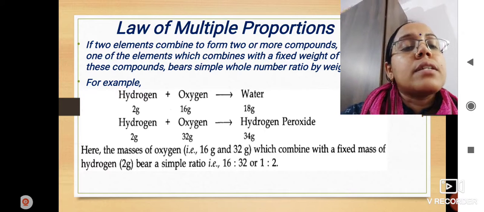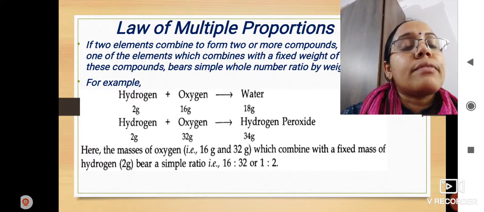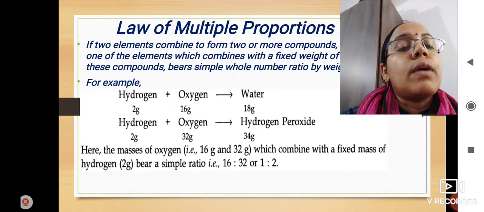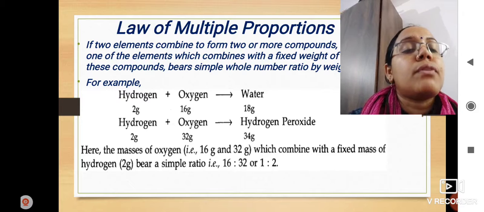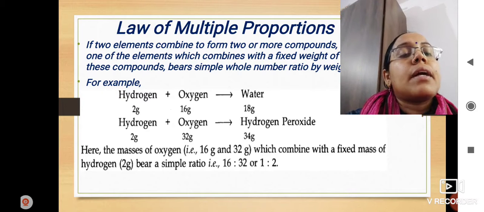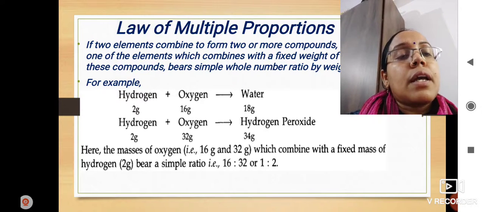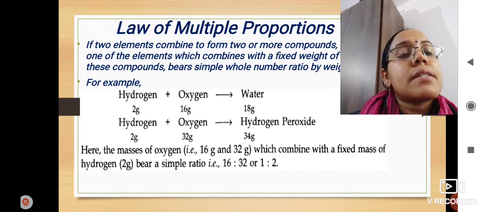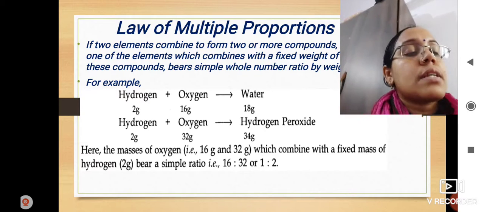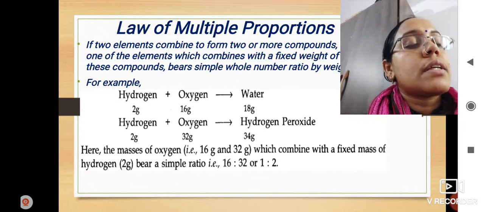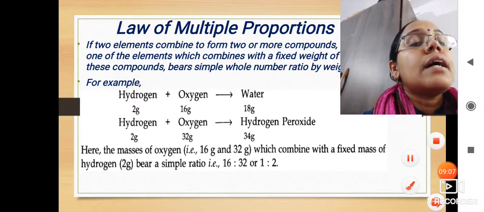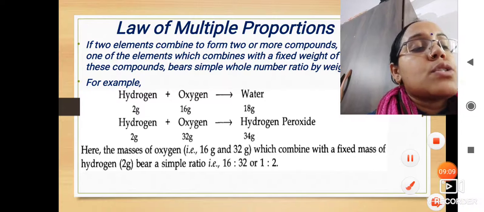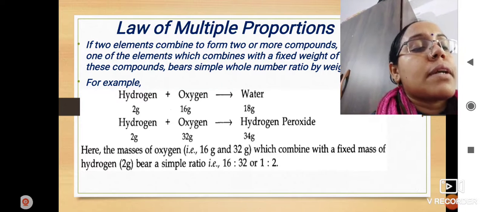That is why these laws are known as laws of chemical combination. What are laws of chemical combination? The laws which we follow whenever any chemical reaction is done. Two more laws are there, which you will read in class 11th. Okay, so this is all about laws of chemical combination.